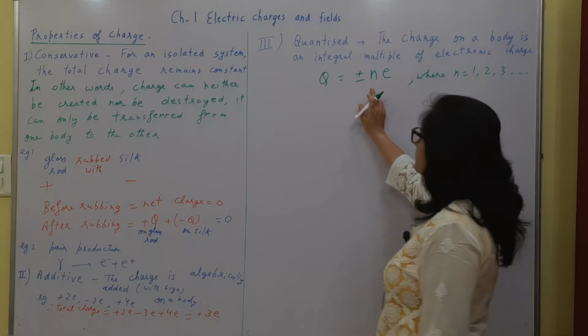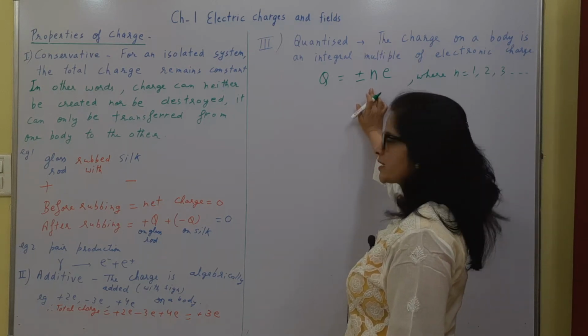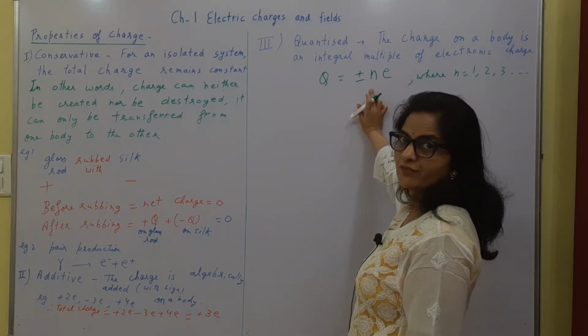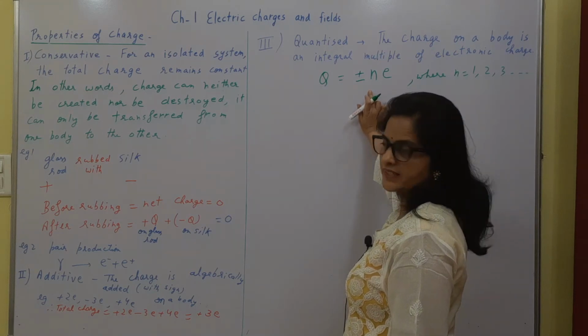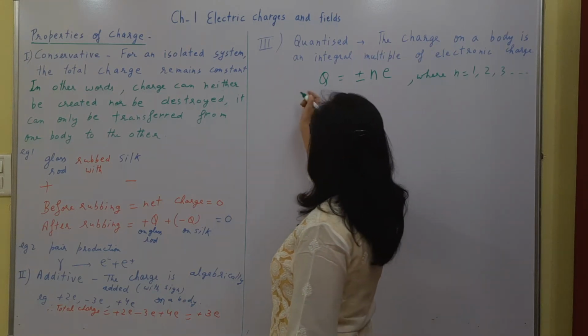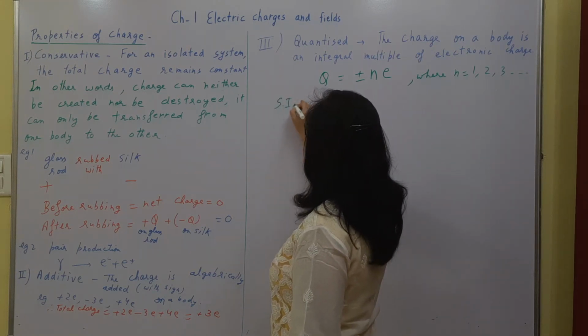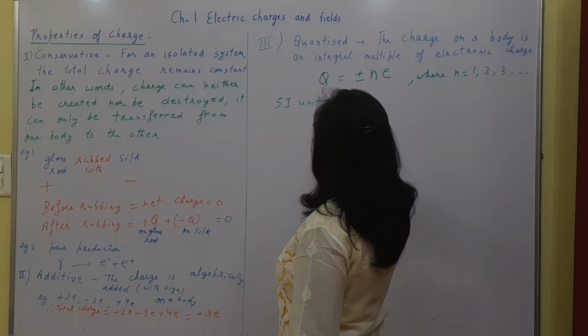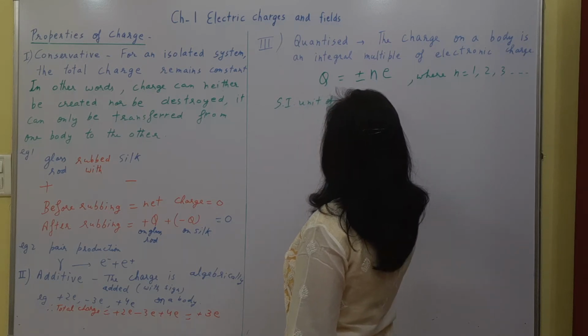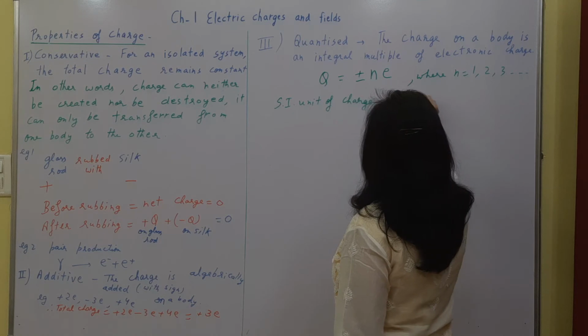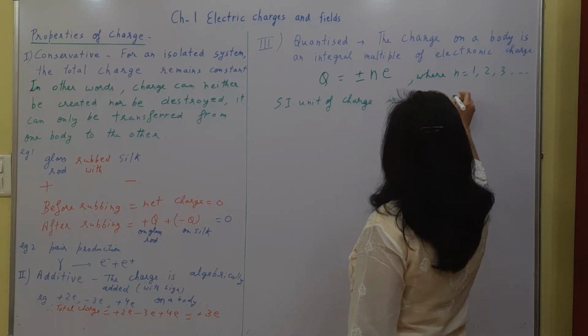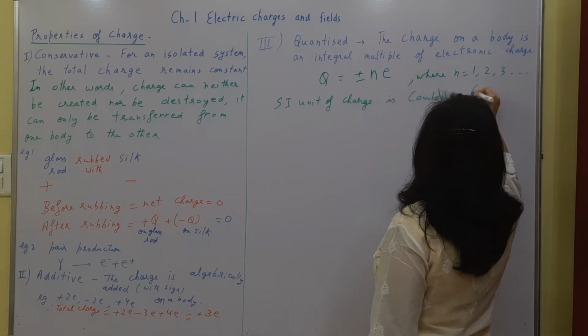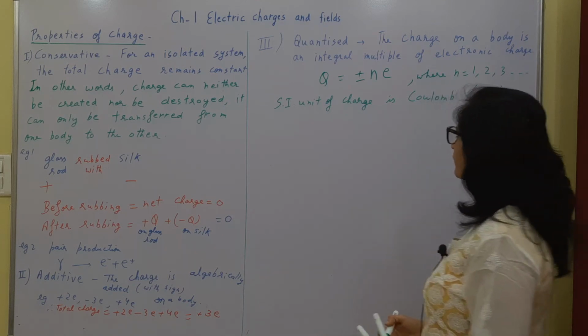Here we can use this expression to define 1 coulomb also. You have studied this in 10th standard also. We know that the SI unit of charge is coulomb, which is denoted by capital C, right?